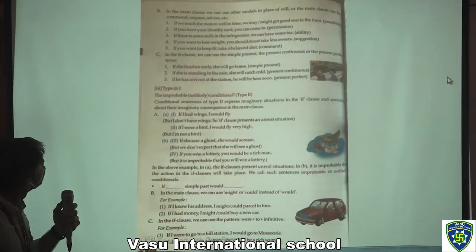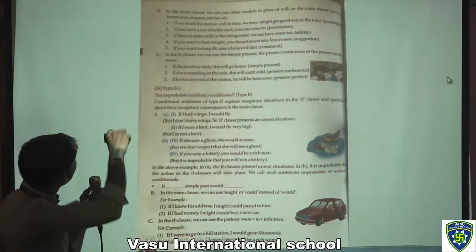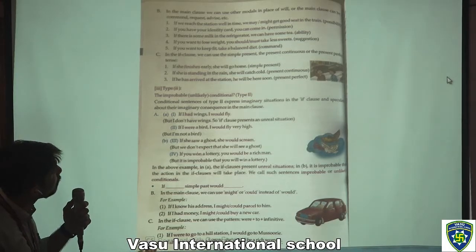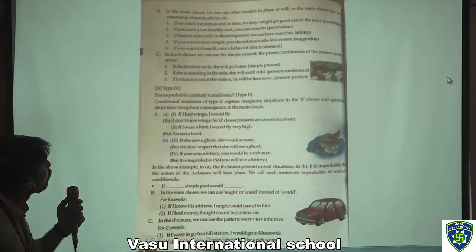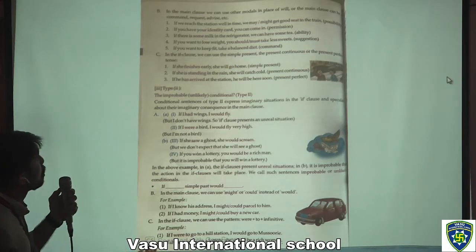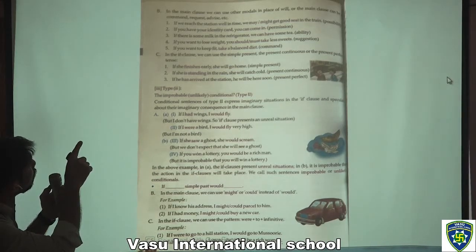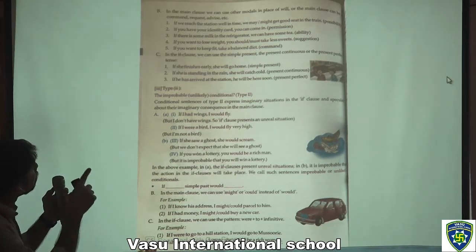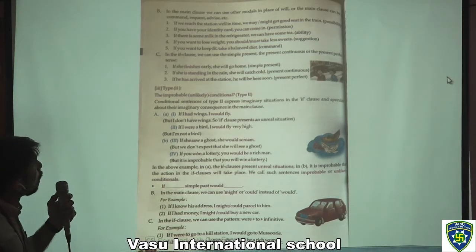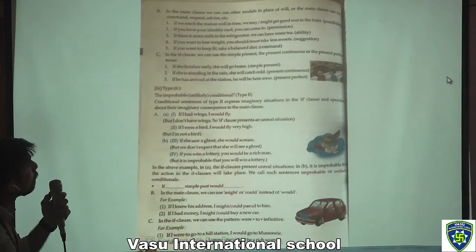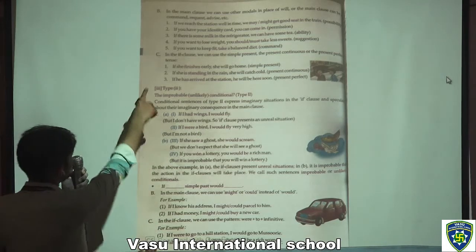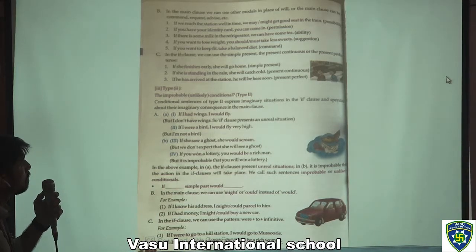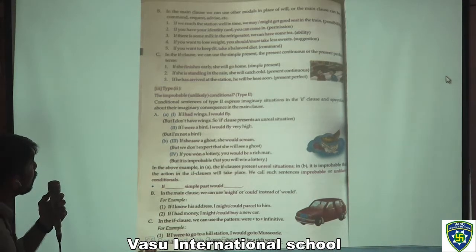So here we have the exercises like this. In the main clause, we can use other modals in place of will, or the main clause can be a command, request, or advice. If we reach the station in time, we might get a good seat in the train. That is possibility. If you have your identity card, you can come in. That is a permission. In the if clause, we can use the simple present, the present continuous, or the present perfect tense.